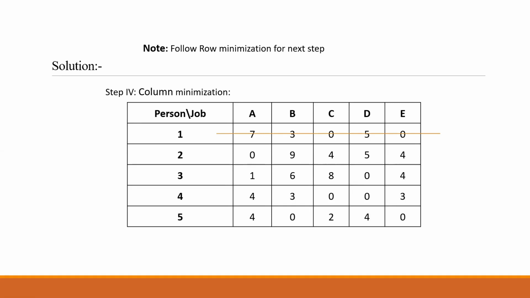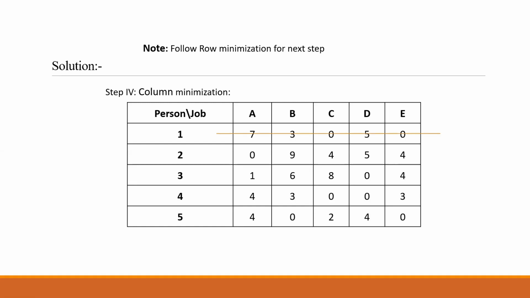Now students, you have to cut maximum number of zeros with minimum number of lines. So first you have to check maximum number of zeros in your matrix. First row, you have 2 zeros. Then second row, 1 zero. Third row, 1 zero. Fourth row, 2 zeros. Fifth row, 2 zeros. So maximum number of zeros are 2. So we have to cut those 2 zeros.